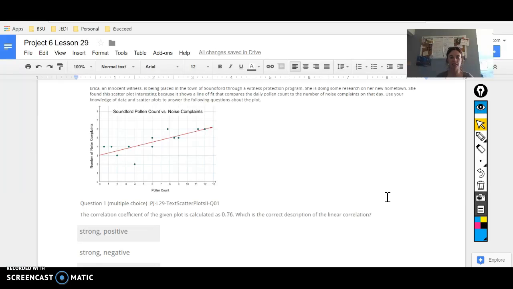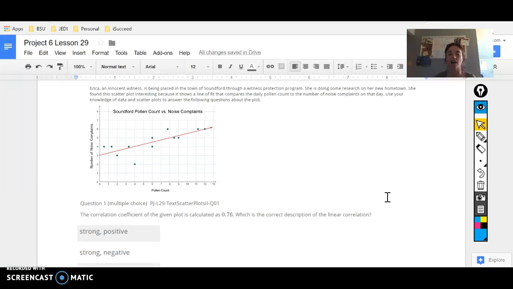The first question here is, the correlation coefficient of the given plot is calculated as 0.76. We want to know, is it a positive or negative correlation, and is it strong or weak? The closer a correlation is to 1, the stronger it's going to be, and as we can see, it's a positive correlation.